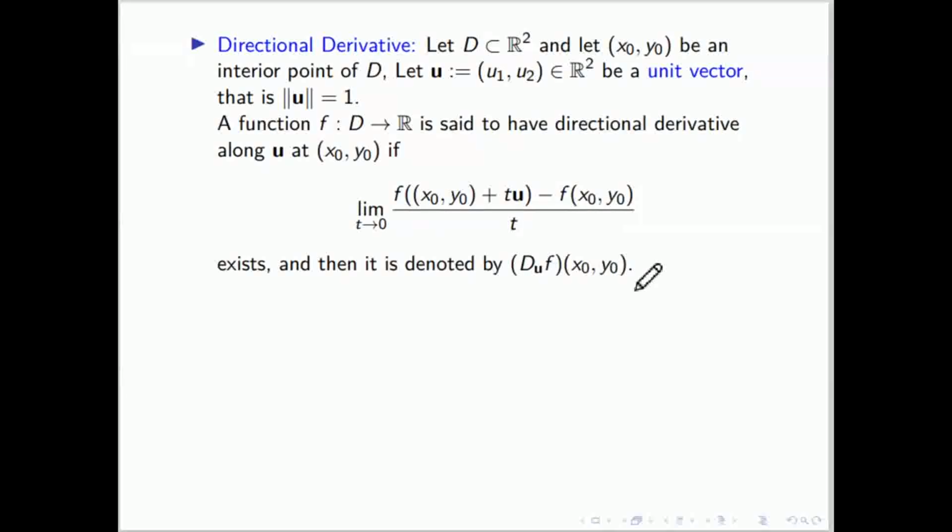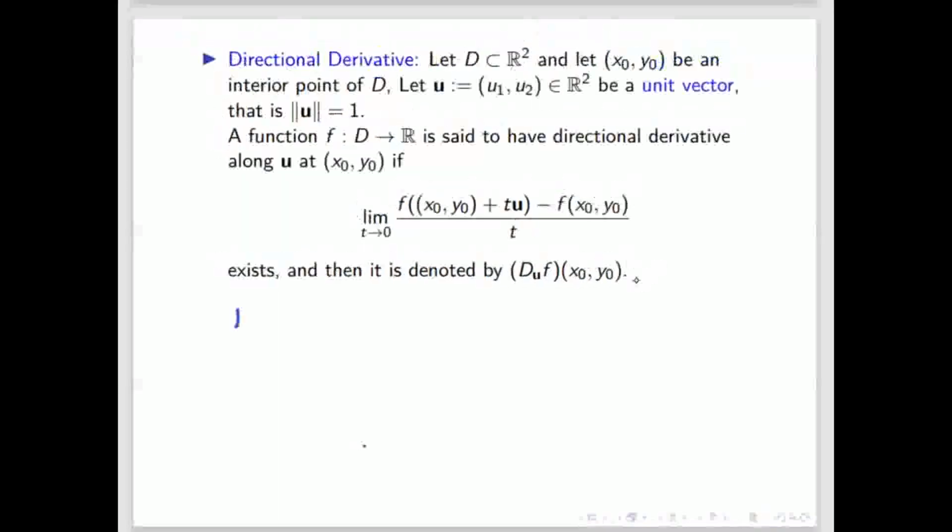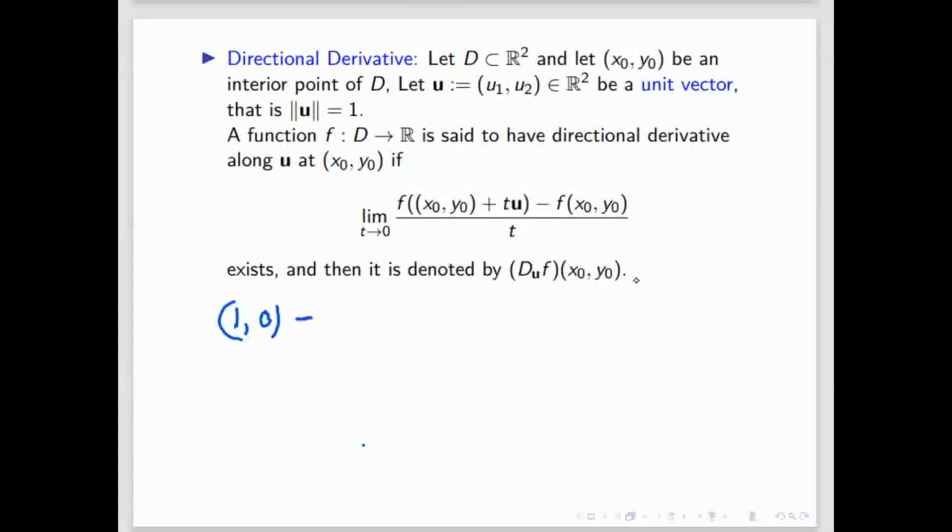So can you tell me the directional derivative in the direction of 1 comma 0? That means u1 comma u2, where u1 is 1 and u2 is 0. In the direction of 1 comma 0, what will be this limit? We'll put this.